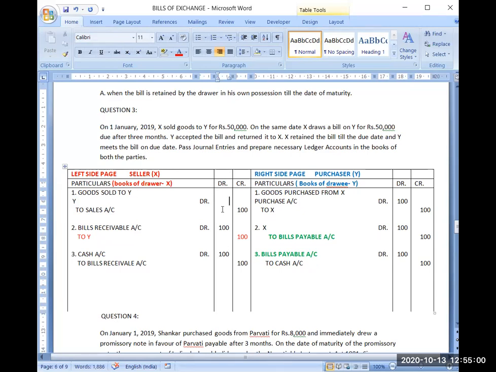So instead of writing 100, you will be writing here 50,000. Then on the same date, X draws a bill on Y for rupees 50,000. So bills receivable account debit to Y.